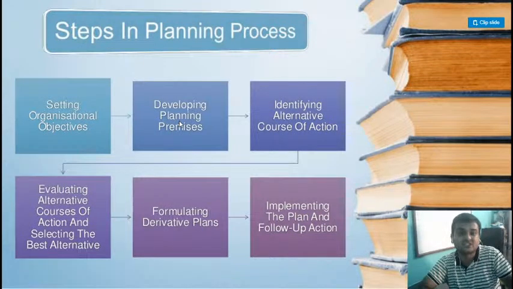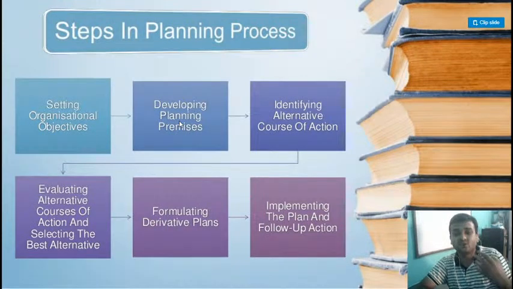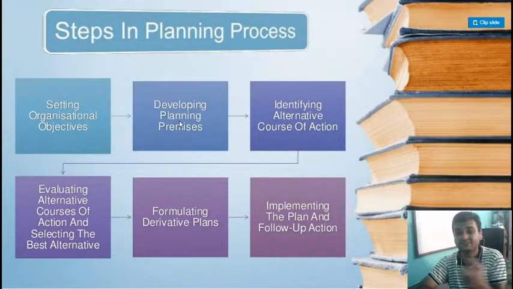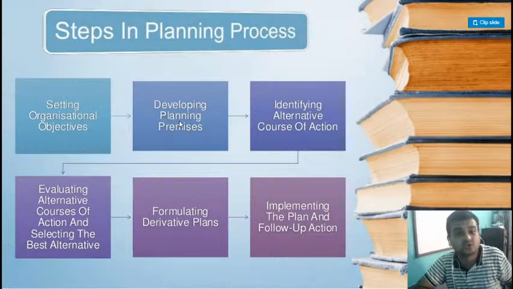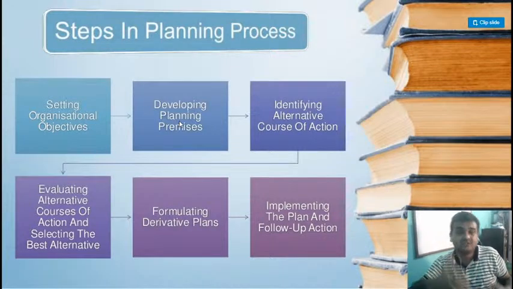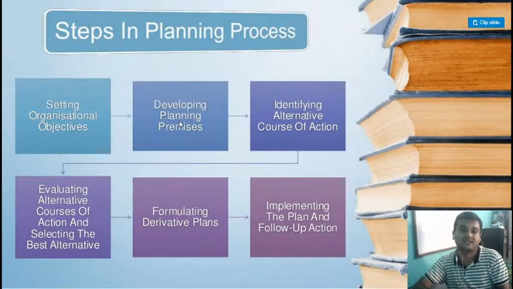What are the future assumptions? Like for example, when we started with our class 12 syllabus and classes, we never knew that this COVID or pandemic situation would occur. Understood? So we were not prepared, we were not planned. Our planning was according to normal classes will go on, students will come. So developing premises means if these types of situations or events happen, what will be our second course of action? Clear? What are the future assumptions that can occur?